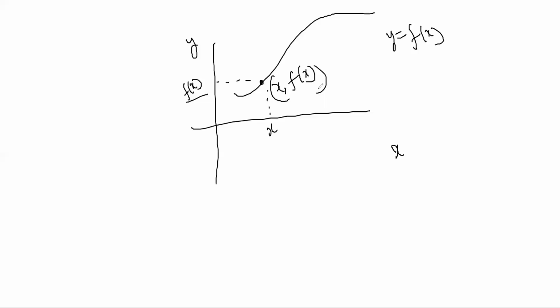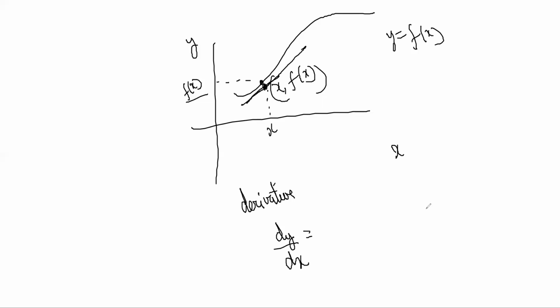Now, what is a derivative? Differentiation. What is dy by dx? The rate of change of y with respect to x. Correct. In the graph, what will you say? It is the slope of the graph at this point.